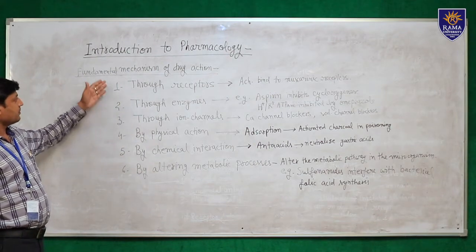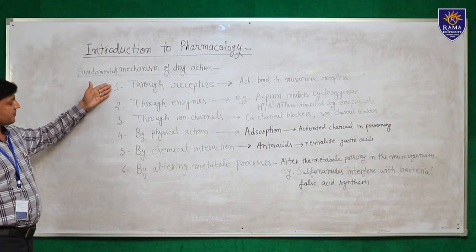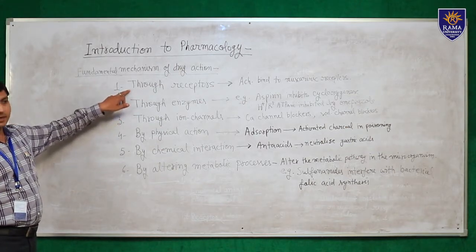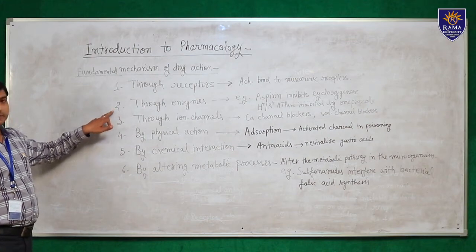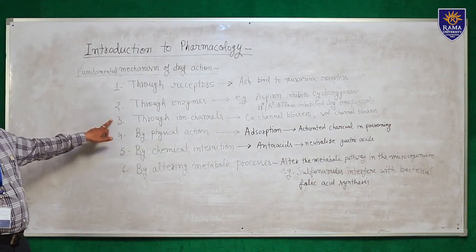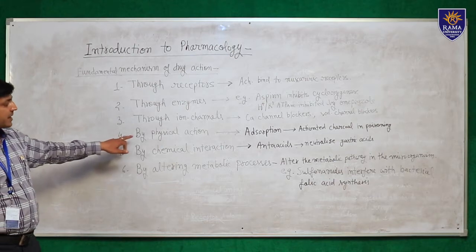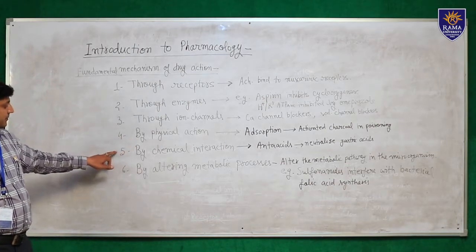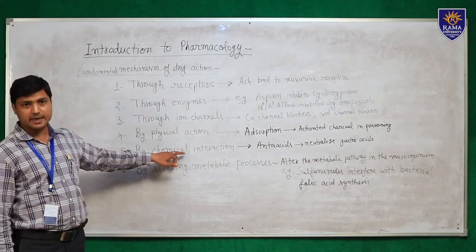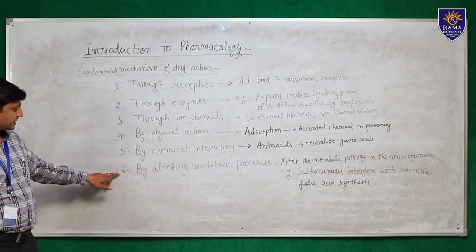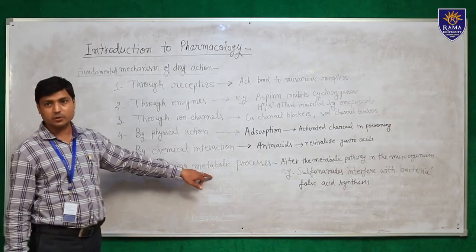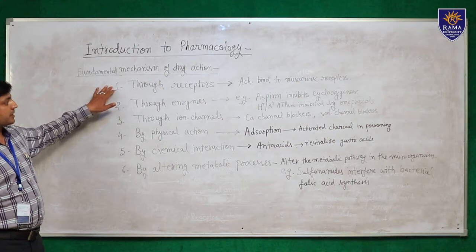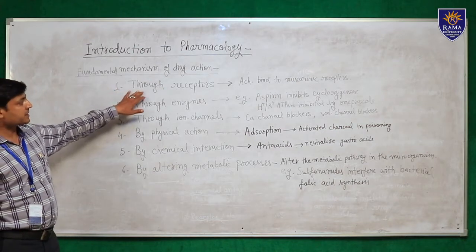The basic and fundamental mechanisms of drug action are of six types. Number one is through receptors, second is through enzymes, third is through ion channels, fourth mechanism is by physical action, means physical property of the drug, fifth is by chemical interaction, and last, six, is by altering metabolic processes. So now we discuss the first fundamental mechanism of drug action, means through receptors.